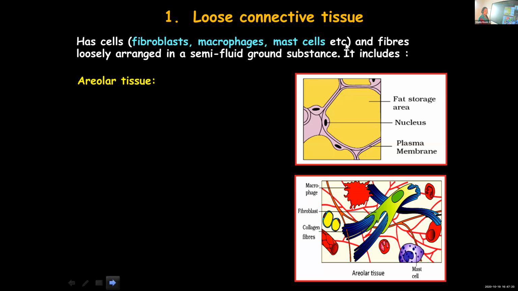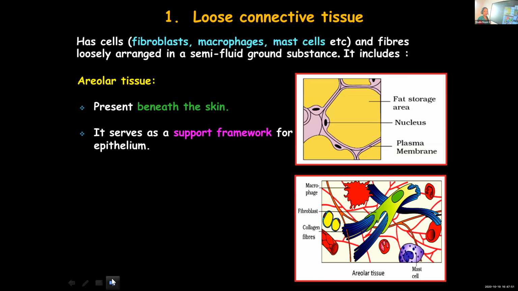Okay. So as I told you already, loose connective tissue consists of cells and fibers, and these cells and fibers are loosely arranged in a semi-fluid ground substance. So they have got a matrix which is semi-fluid in nature, and here the different fibers and cells are arranged. And one example for loose connective tissue is areolar tissue. In class 9, you have learned about areolar tissue.